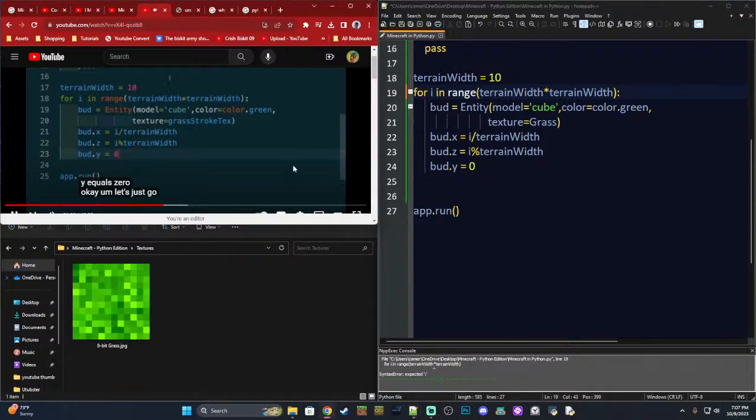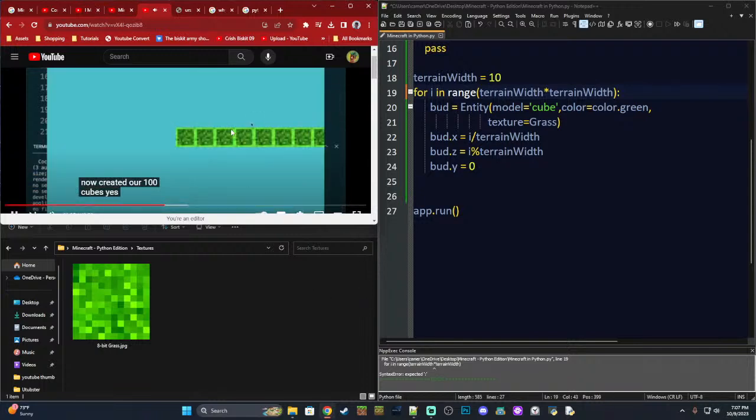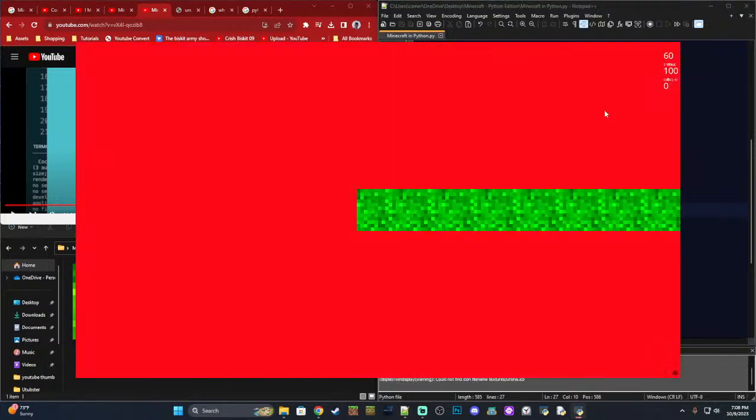Okay, let's just go and see if that's now created our 100 cubes. Yes, we've got 100 cubes, but presumably we started at 0, 0, but it looks like we've just got a line of them. Alright, so to anybody watching this stream, we have officially just created a platform, which we can only see a little bit of right now, but we have 10 by 10 cubes. So we've got 100 cubes, as you can see in this little number right here, 100 entities.